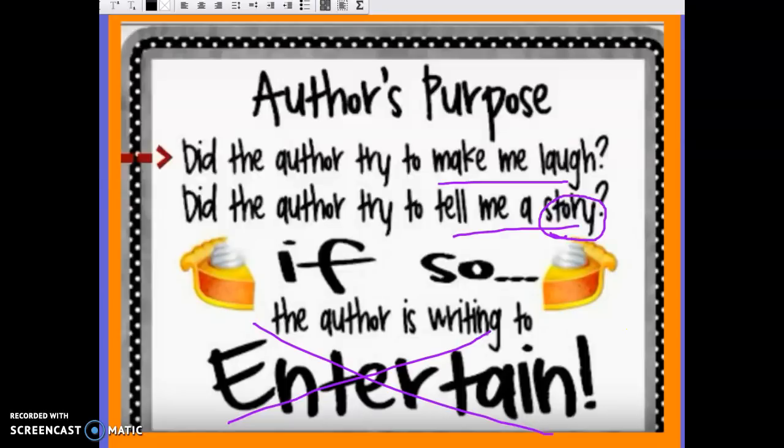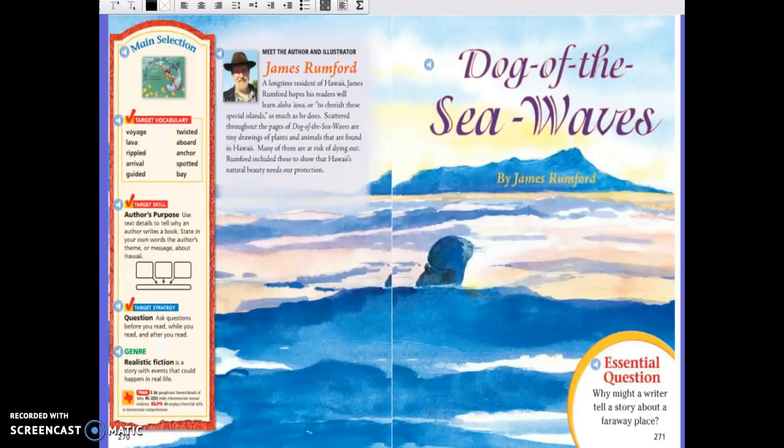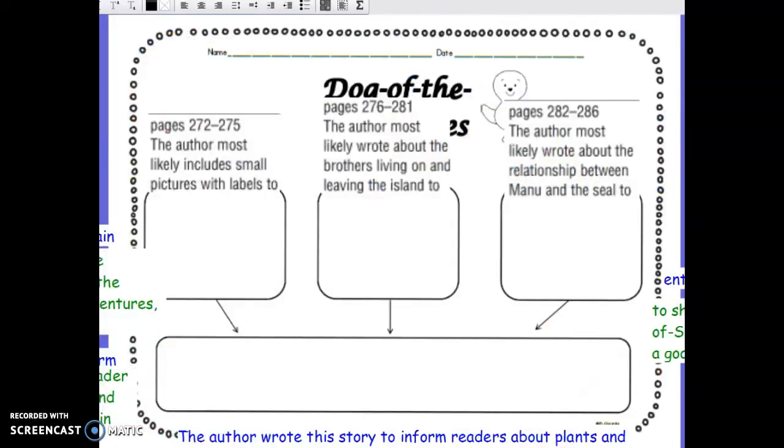Ask yourself those questions after you read back through our story of the week, and then you're going to use your own inferencing map to identify the author's purpose of the story. And when you're finished, we're going to review our ideas together, and we're going to share it with the class and see how we did.